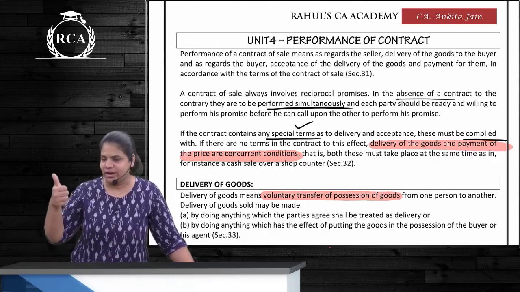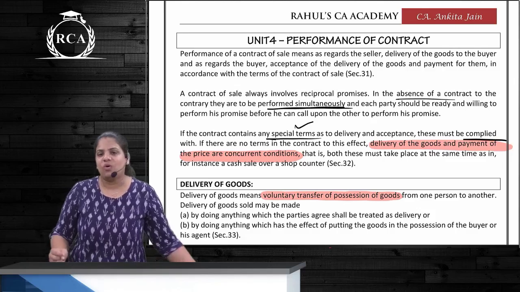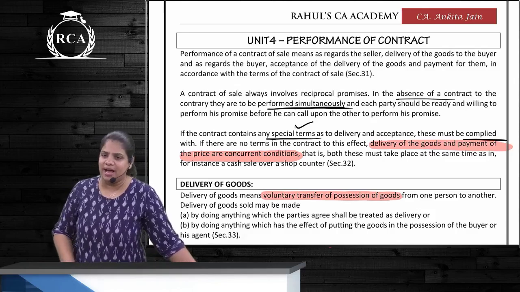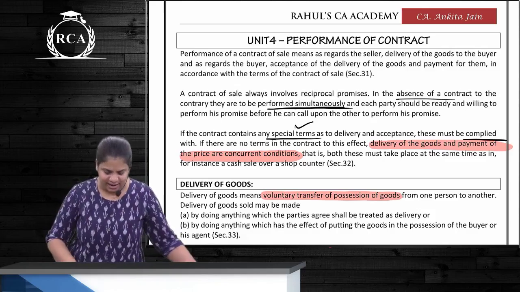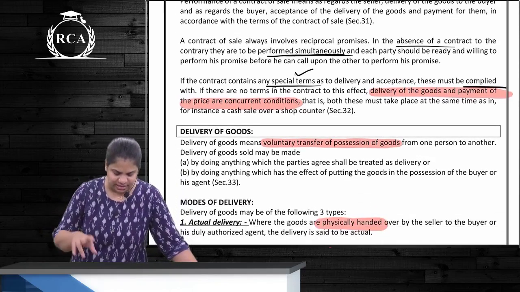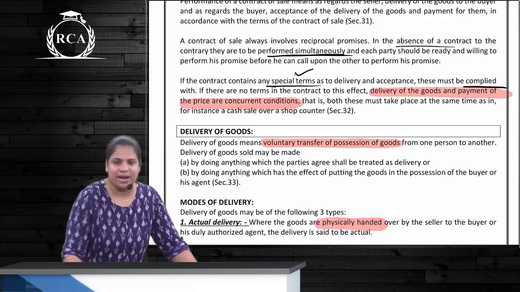Transfer ownership and give delivery of the goods. Correct? What are obligations of the buyer? To pay the price and accept the goods, right? In this unit, we are going to see these two things, which are what? Delivery of goods and payment of price.